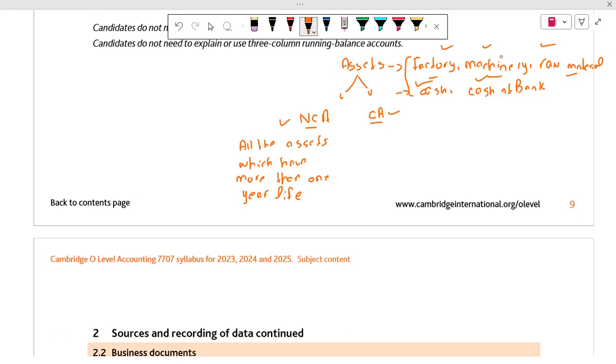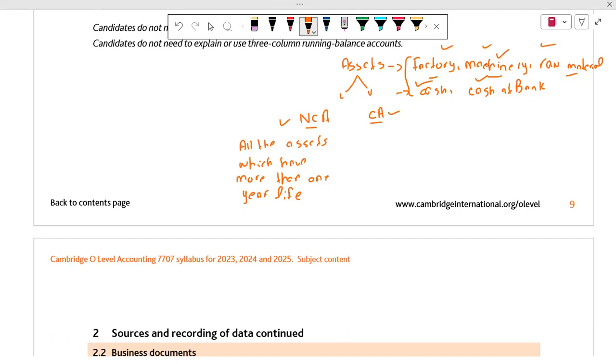Okay, so once we purchase machinery, it doesn't mean that after 1 year machinery will destroy or break easily. It is not like that. We will use the machinery more than 1 year. We will not change the machinery again and again because this is very expensive.